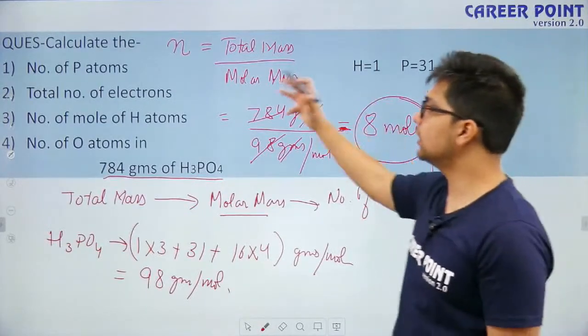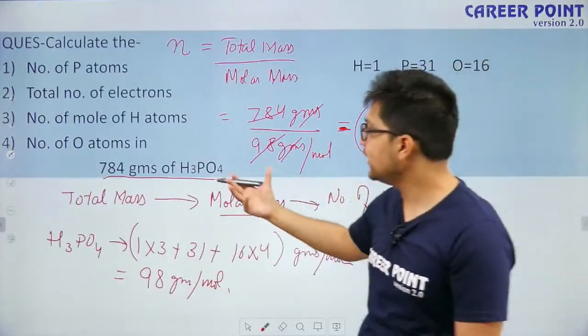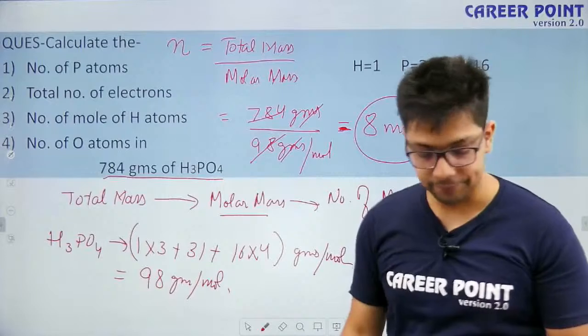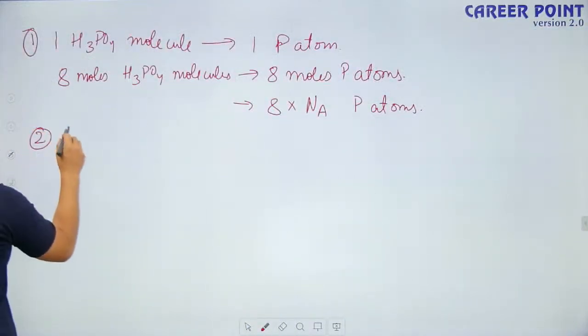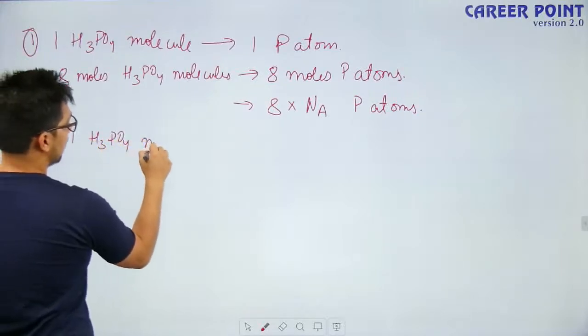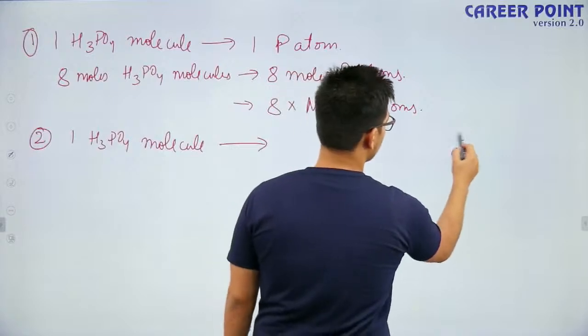So if I have to find the total number of electrons, first of all, I have to find how many electrons there are in one molecule of H3PO4. So the second part is to find how many electrons one H3PO4 molecule has.